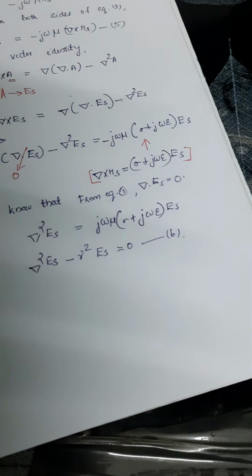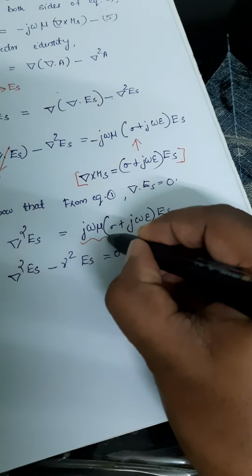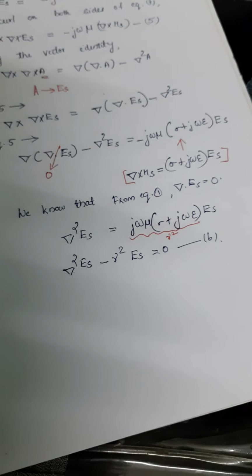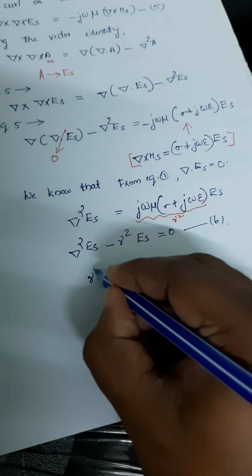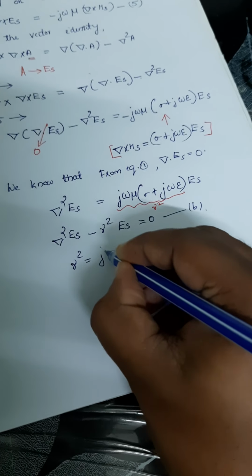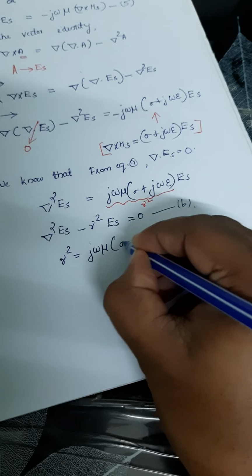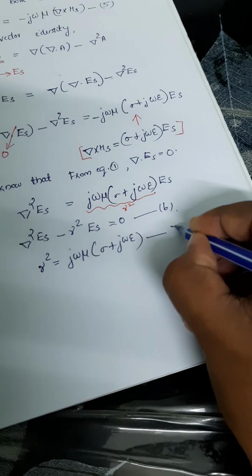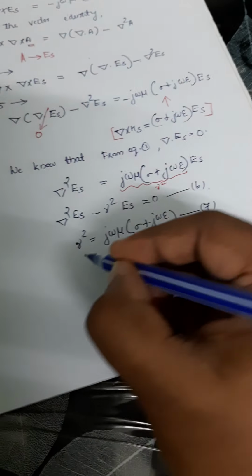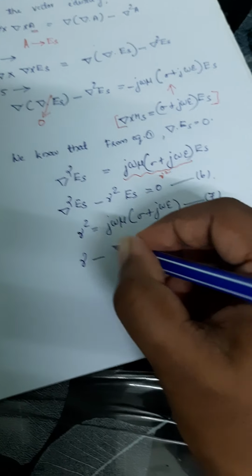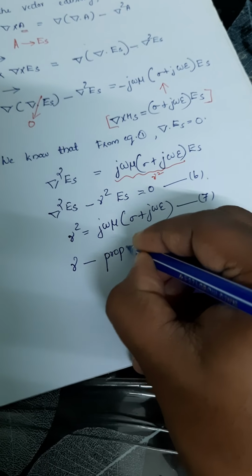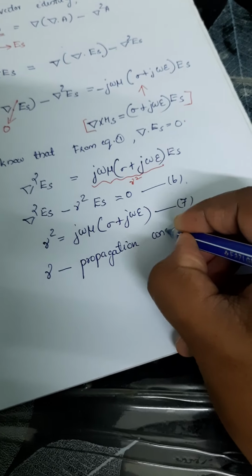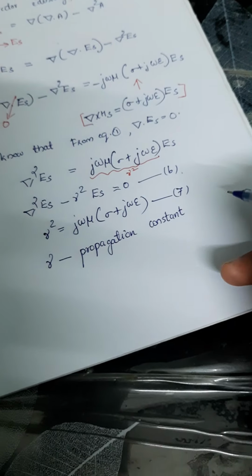This term we can take as gamma square. So gamma square is equal to j omega mu into sigma plus j omega epsilon. That is equation number 7. And this gamma is the propagation constant of the medium.